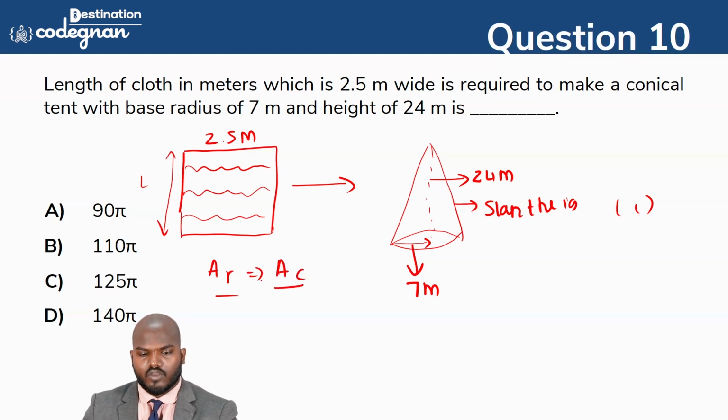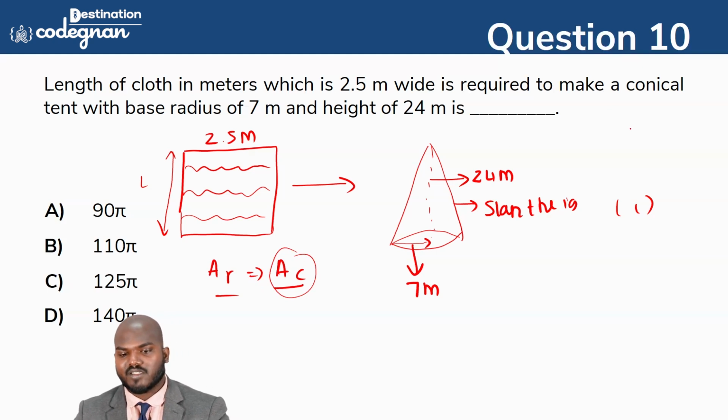So you see this one, we want to find the area of the cone. Why do we want to find the area of the cone? We have all the data, right? Yes, we have to. But first, before that, we want to find the slant height.